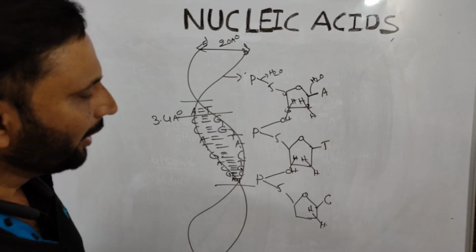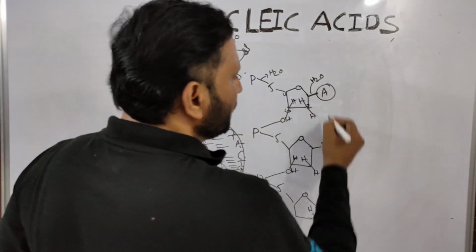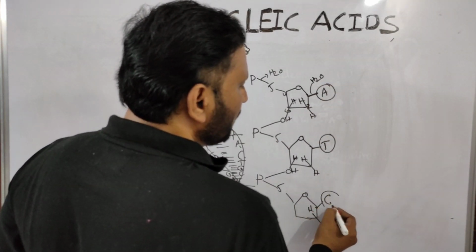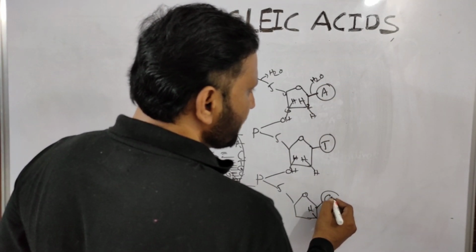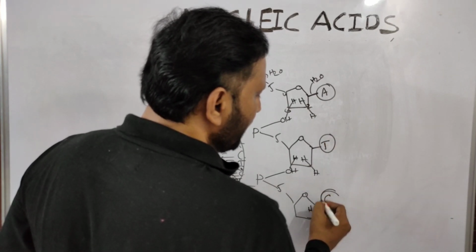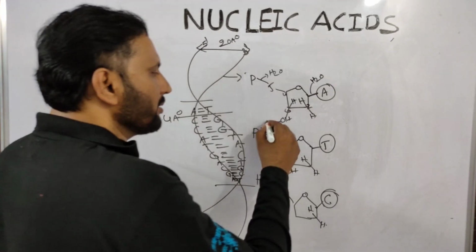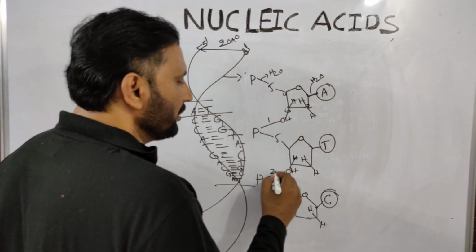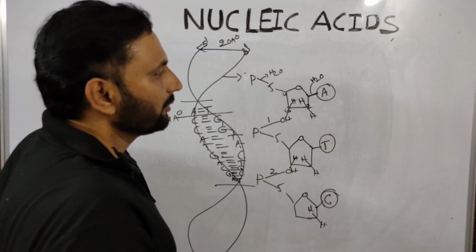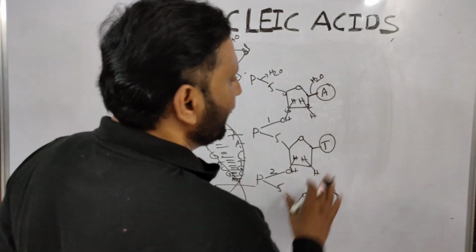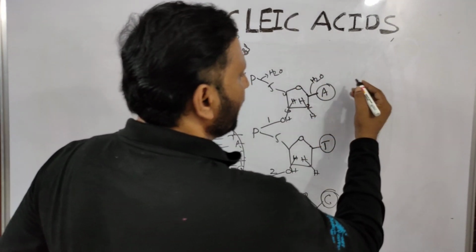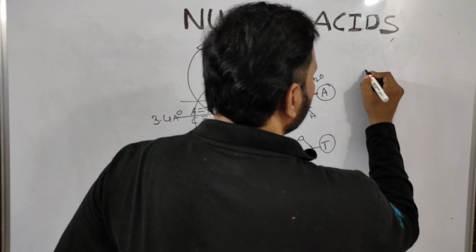So you look at here, 1, 2, 3 nitrogen bases. I am taking adenine, thymine, cytosine. Three nitrogen bases are there. How many phosphodiester bonds are there? One to this side, and this is one side. I am going to another side. Look at here. So now reverse order.